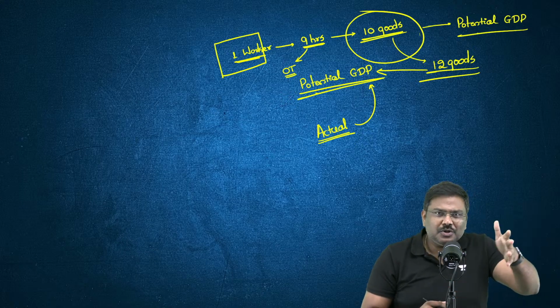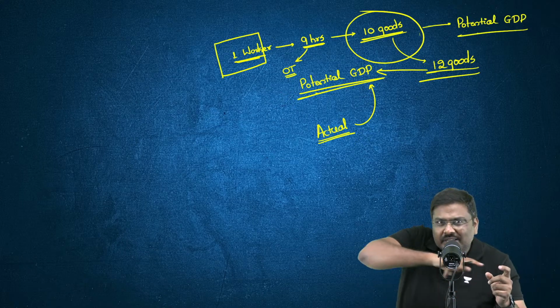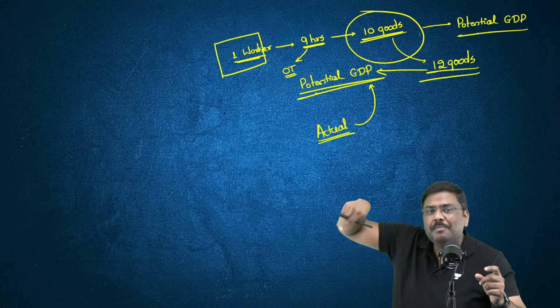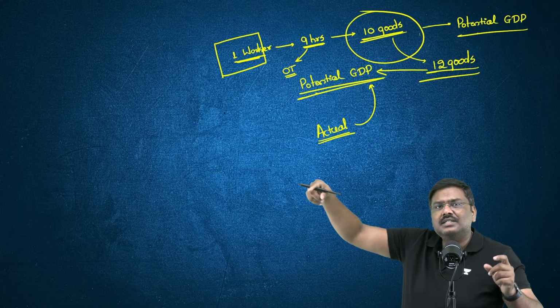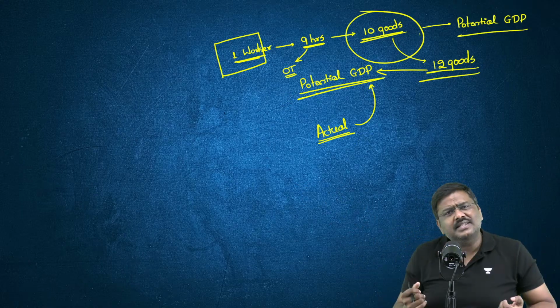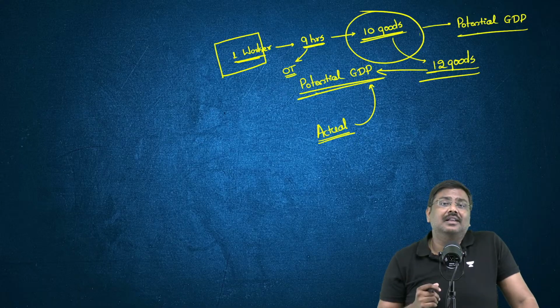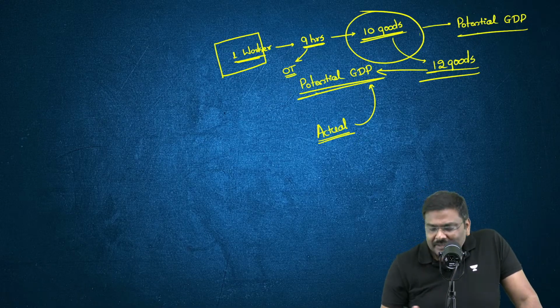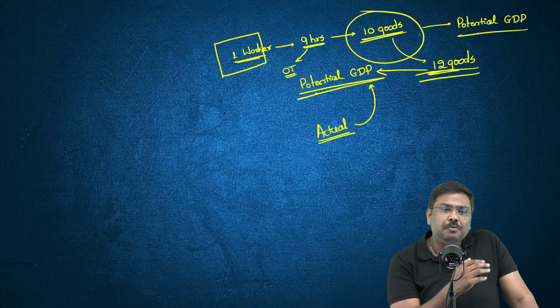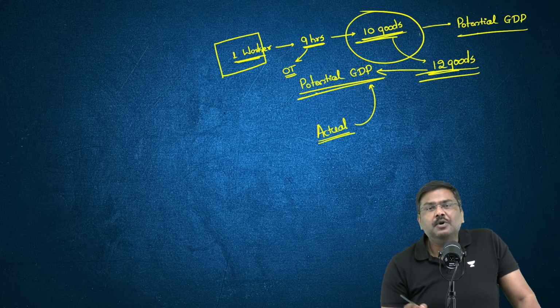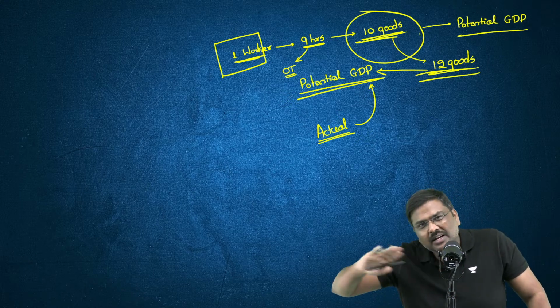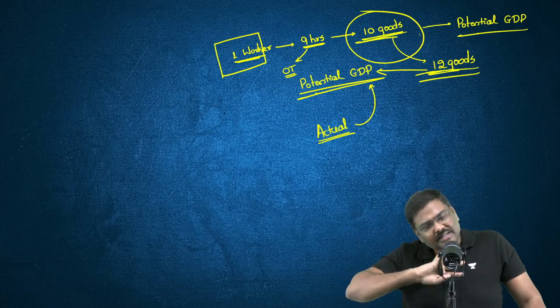The machines are supposed to operate for fixed hours, but if you stretch the working hours, can we have higher production? Yes. But is it sustainable? That is more important. Whenever the actual output is more than the potential output, this kind of activity is never sustainable.